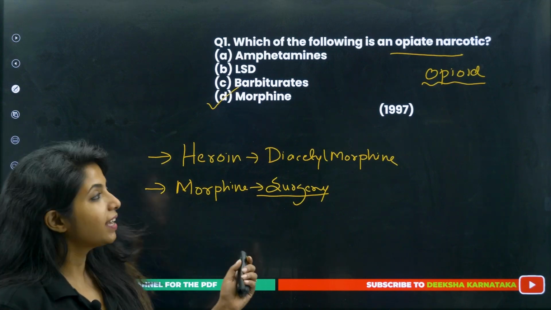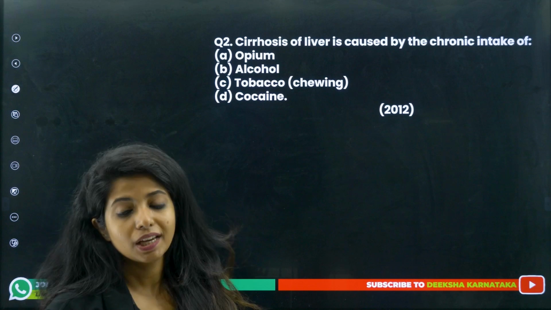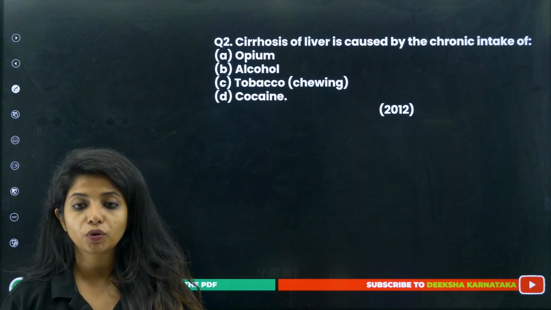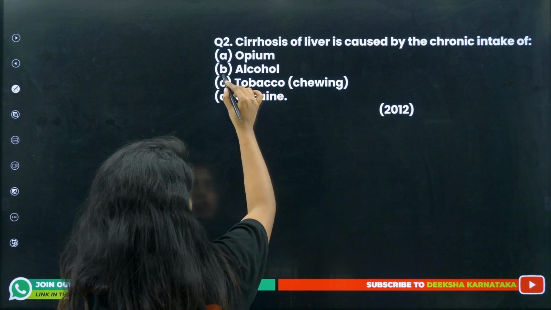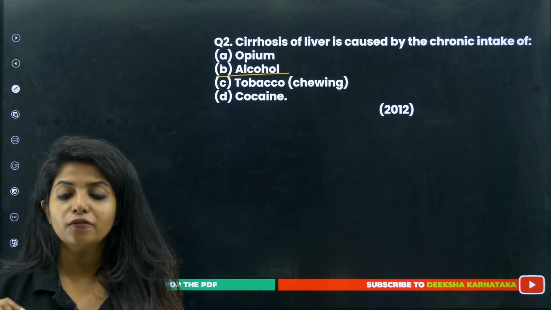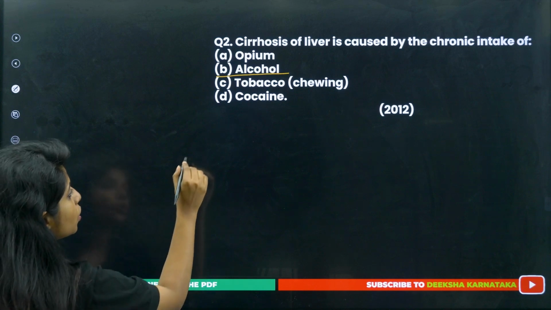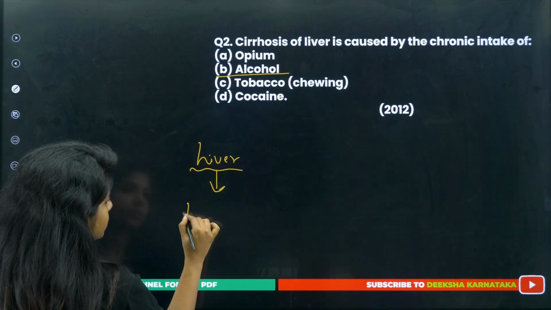Okay. Going ahead, what do we have? Cirrhosis of liver is caused by the chronic intake of what? What do you mean by cirrhosis? I told you, basically if a person is having too much alcohol, this alcohol gives a lot of work to your liver, because your liver is an organ which is going to detoxify things.